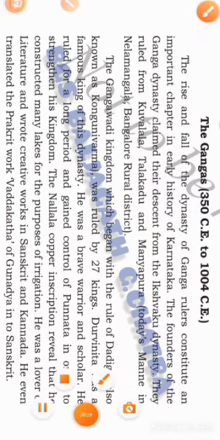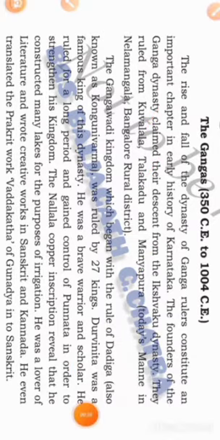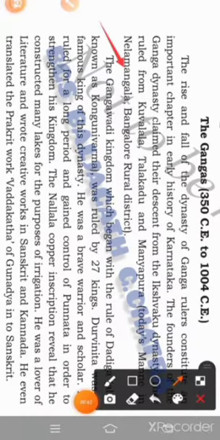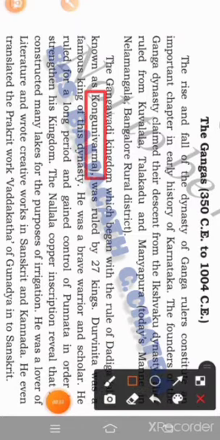Today's Manyapura is called Manne, located in Nelamangala, Bangalore rural district. Gangavadi kingdom, also Ganga kingdom, was initially ruled by Dadiga. Dadiga, also called Kungani Varma, was considered the founder of Ganga dynasty.